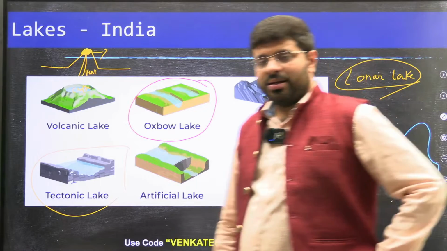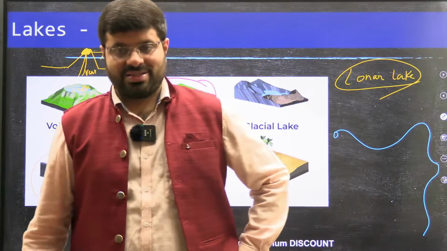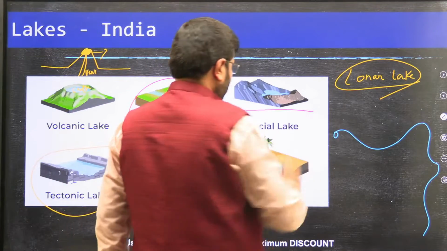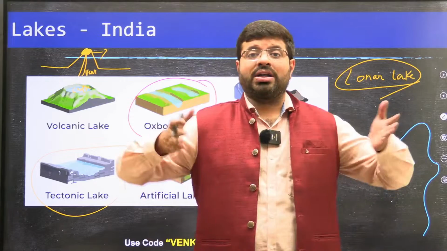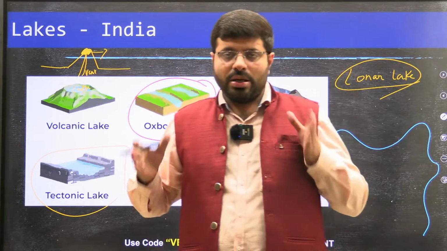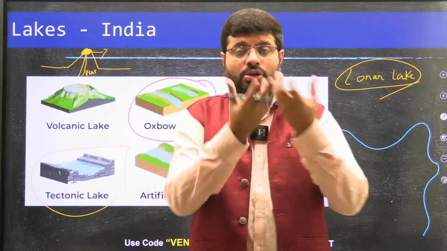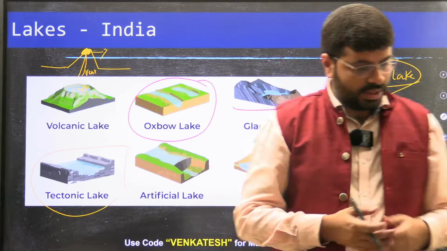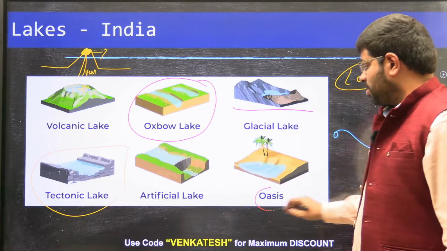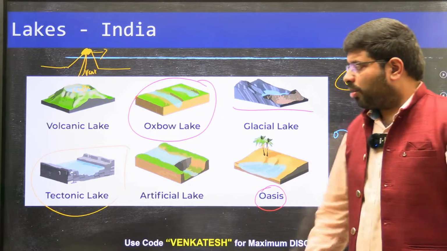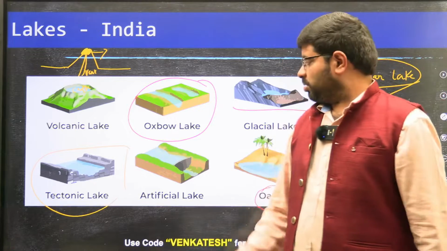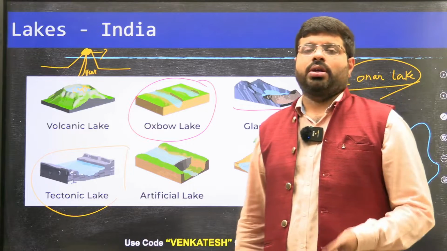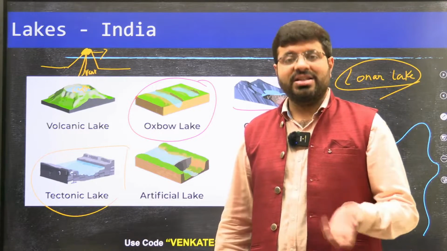Then lakes which are found around glacier edges, where the water slowly starts melting, we can call glacial lakes. When there is a depression-like feature, where the watershed of the surrounding area of a desert leads to a certain place where water accumulates, maybe because of the topography, that is what we can call an oasis. Or we can also construct a lake for human activities, like supply of water to a big city, or irrigation facilities.